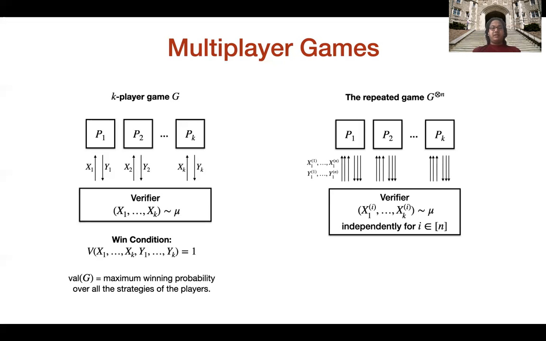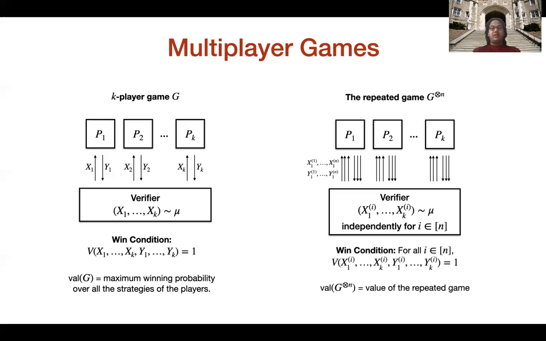The first player receives the first question for all the copies of the game. The second player receives the second question for all the copies of the game, and so on. Based on all of these questions, the first player gives the first answers for each copy of the game. The second player gives answers to the second question for each copy of the game, and so on.